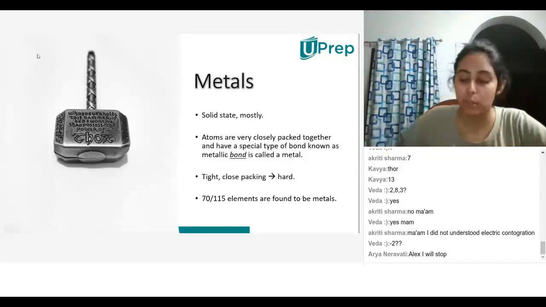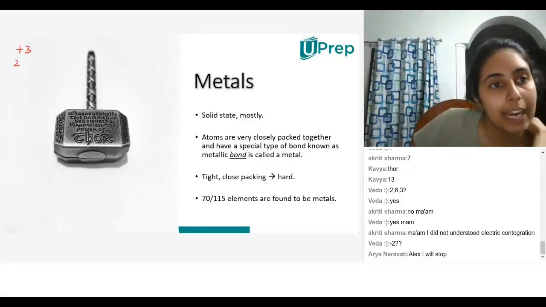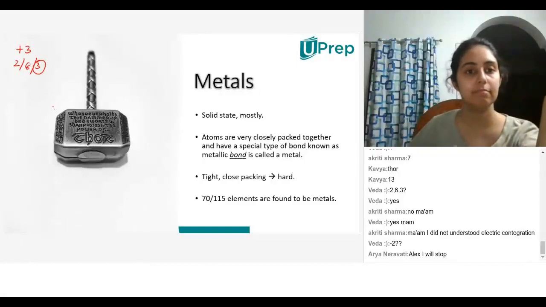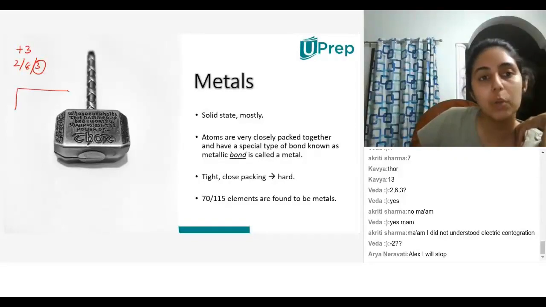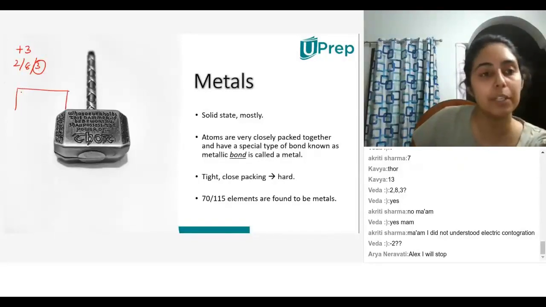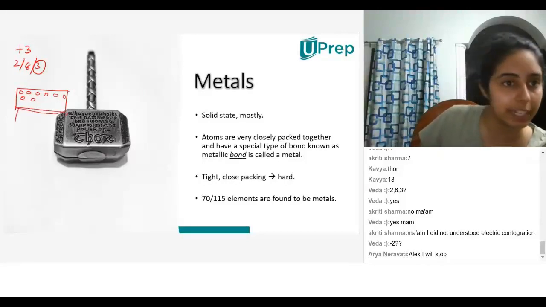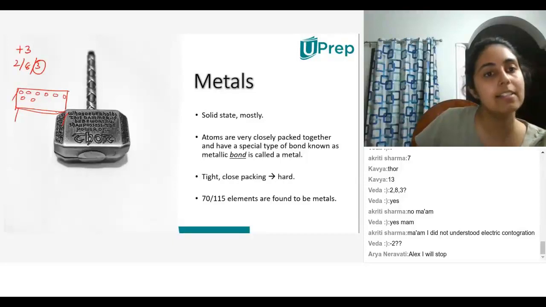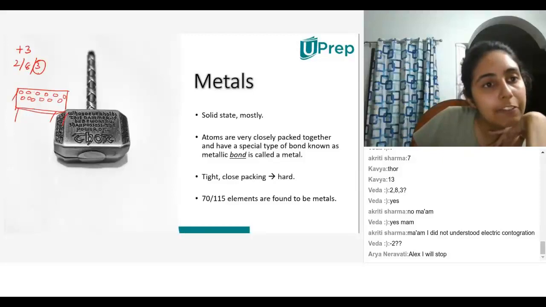All right. So aluminum has +3. So it has 2, 8, 3, right? That means these 3 electrons are free. And so what does that mean? That means if, let's say, I have an aluminum table, this table is made out of aluminum. Inside this table, I have atoms of aluminum. Let's say this is the surface of the table, and these are the legs of the table. Now this table has atoms of aluminum all throughout. Now each of these atoms will have 3 free electrons.